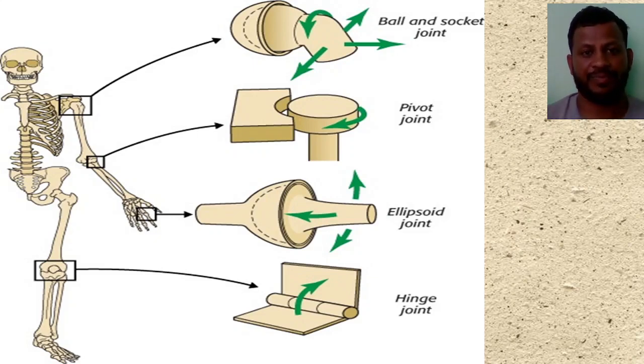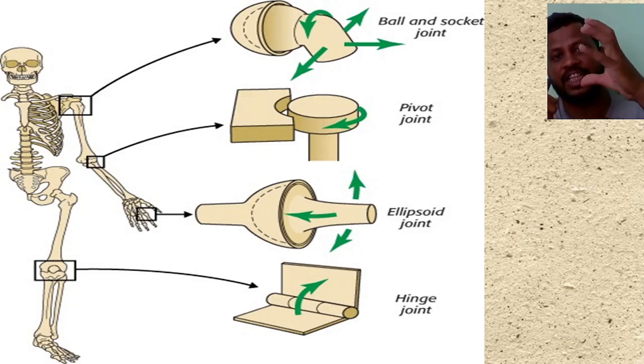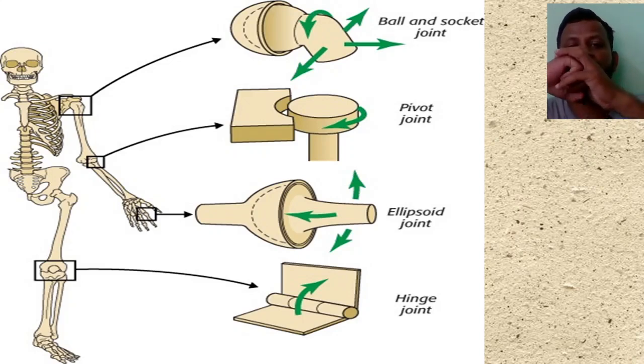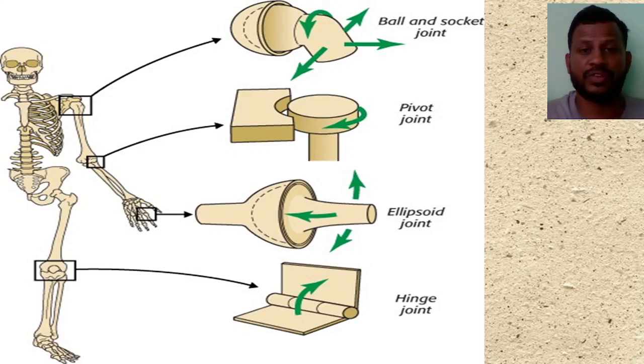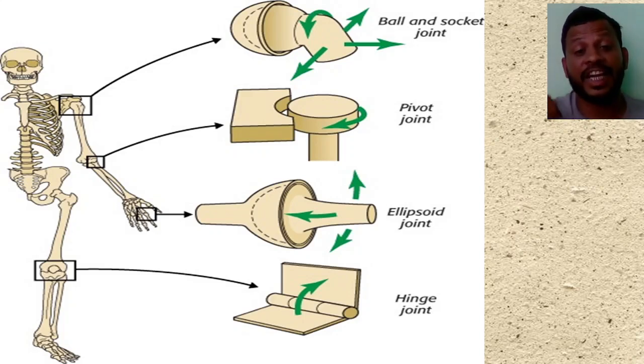In your shoulder, or you can see my shoulder, there is the ball and socket joint. Ball means it is round in shape, and the socket is present here. They are fitted to each other, and they can move from here like this. Because of this ball and socket joint, we can raise our shoulder, we can lower our shoulder, we can rotate our shoulder 360 degrees. Okay, this is the movable joint.